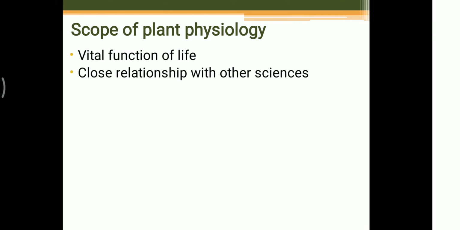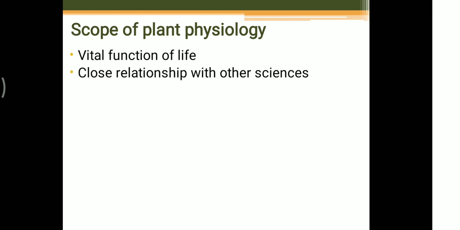For example, water and salt absorption can be elaborated and understood well by a clear understanding of physical phenomena like osmosis, root pressure, cohesive force of water, and pull due to evaporation. All these chemical reactions or physical factors have a close relationship with plant physiology.